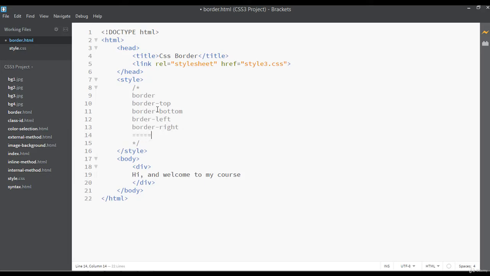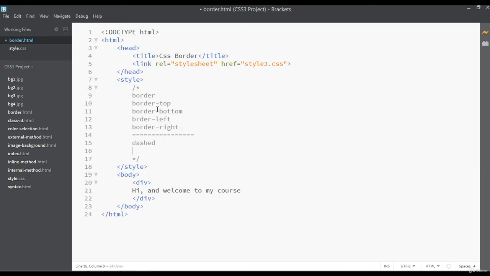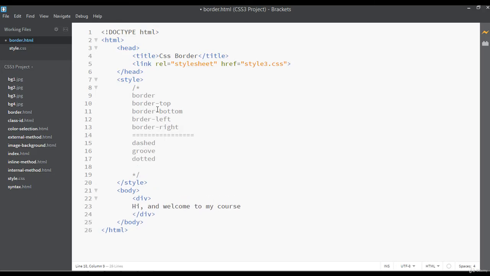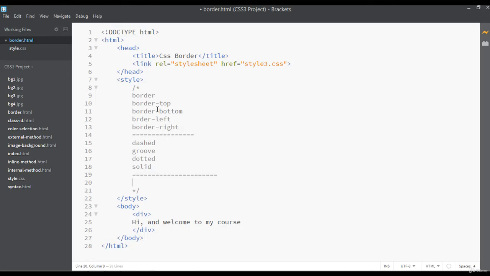So let's just create another section. I'm just writing here border, you can see just border types. I'm just writing here dashed. We have number 2, you can say groove, dotted, and solid, the very simple and familiar one, famous one. So on number 4 we have just border rule, border rules.